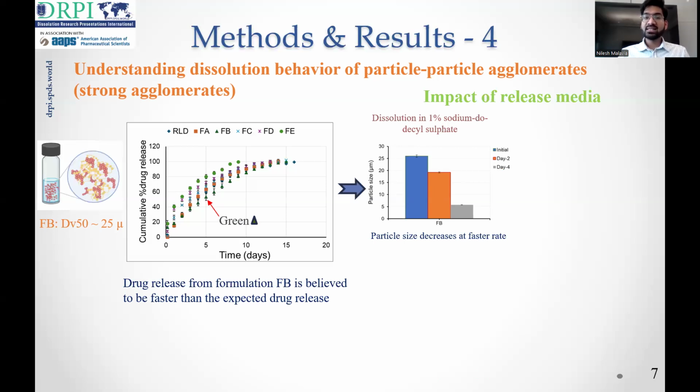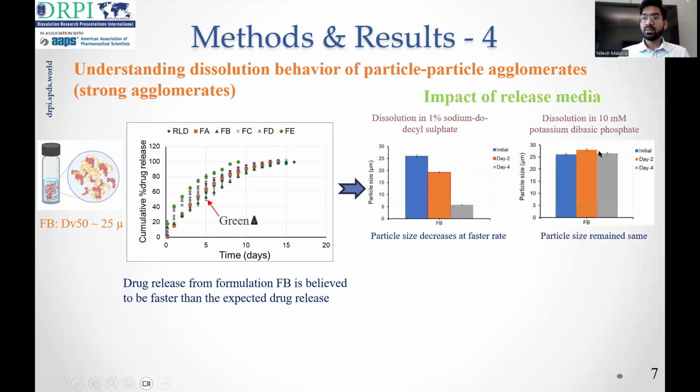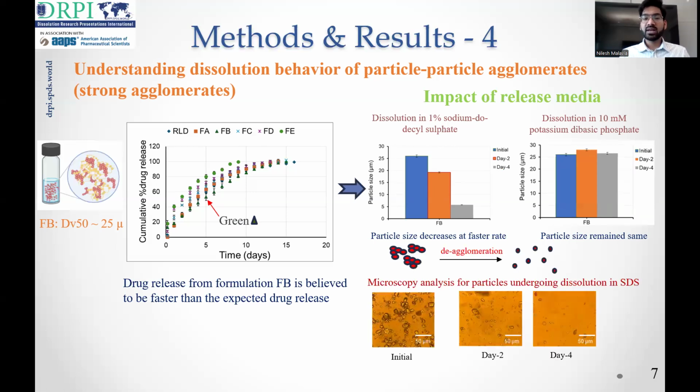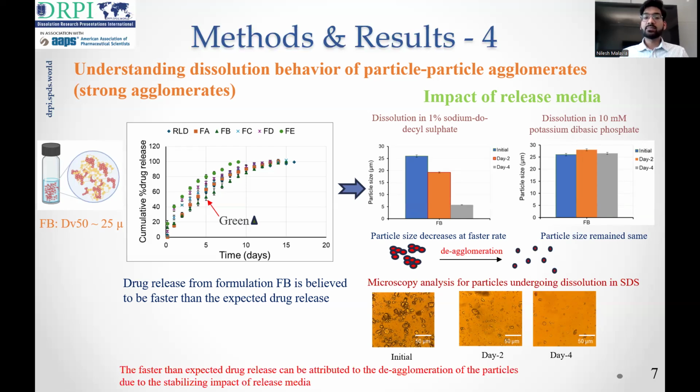So to prove this, we changed the SDS media to PBS, and in the PBS, we can see that there is no decrease in particle size, suggesting that SDS was having a significant role in stabilizing these particle agglomerates. To further confirm this, we did a microscopy experiment wherein we can see that initially the particles are present as particle-particle agglomerates, and on day 2 and day 4 of dissolution, these particles are in the form of primary particles. Because of the stabilizing impact of the SDS, these particles are undergoing deagglomeration. And from this study, we concluded that the faster than expected drug release can be attributed to the deagglomeration of particles due to the stabilizing impact of release media.